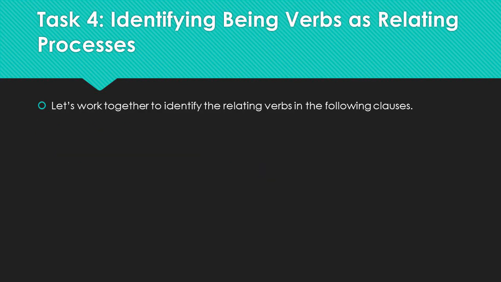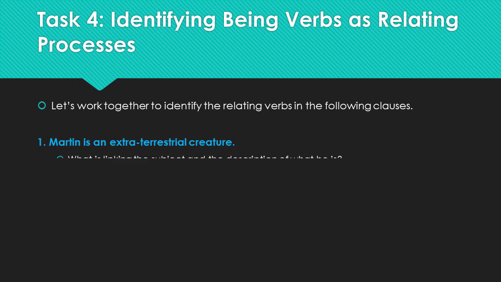Okay, let's work out some being processes together. Our sentence is, Martin is an extraterrestrial creature. We can ask if Martin is doing something, or if Martin is sensing something, or if he is saying something. And if the answer is no, then we must be dealing with some type of relating verb. So, is Martin being something? Hopefully you just answered yes. Therefore, I'm hoping that you can tell that the subject of our sentence, Martin, is being linked to his description, an extraterrestrial creature. So what is the word linking the subject and the description?